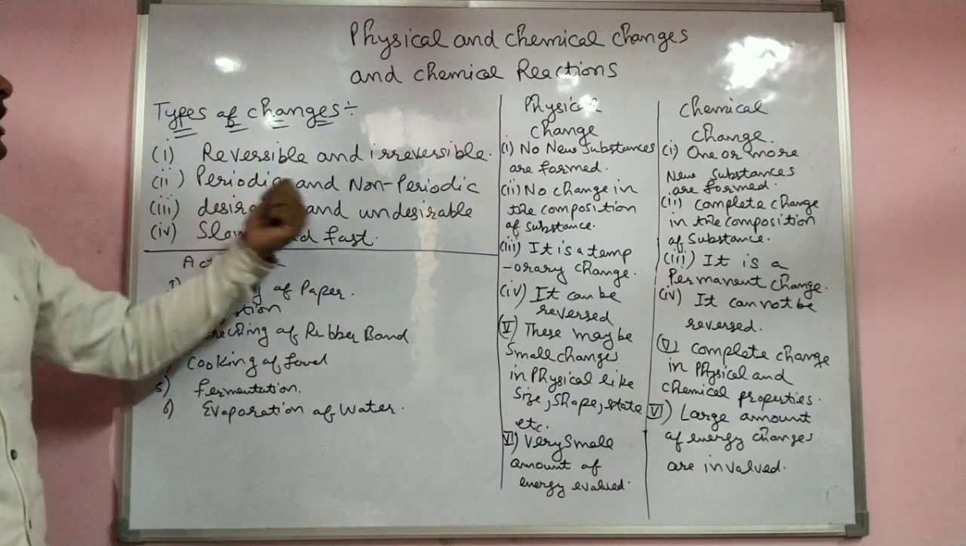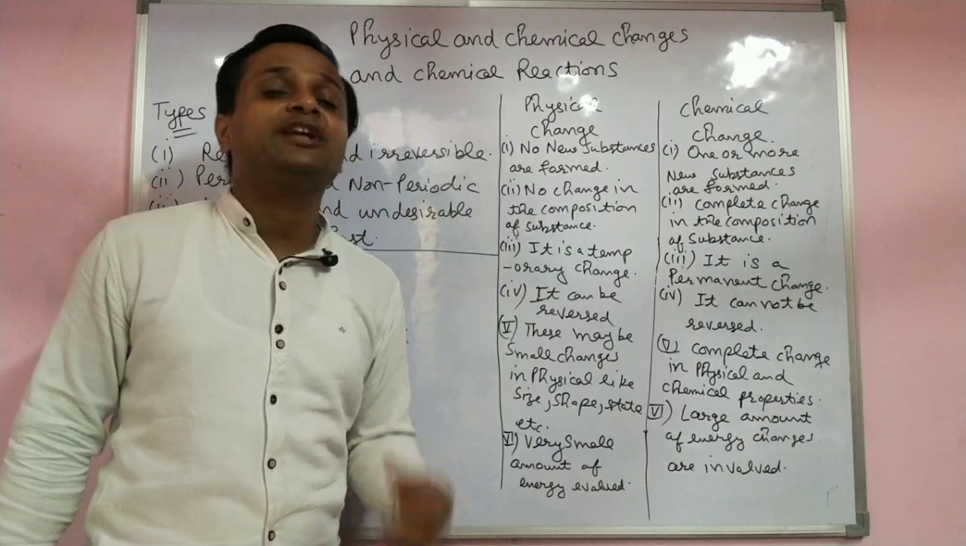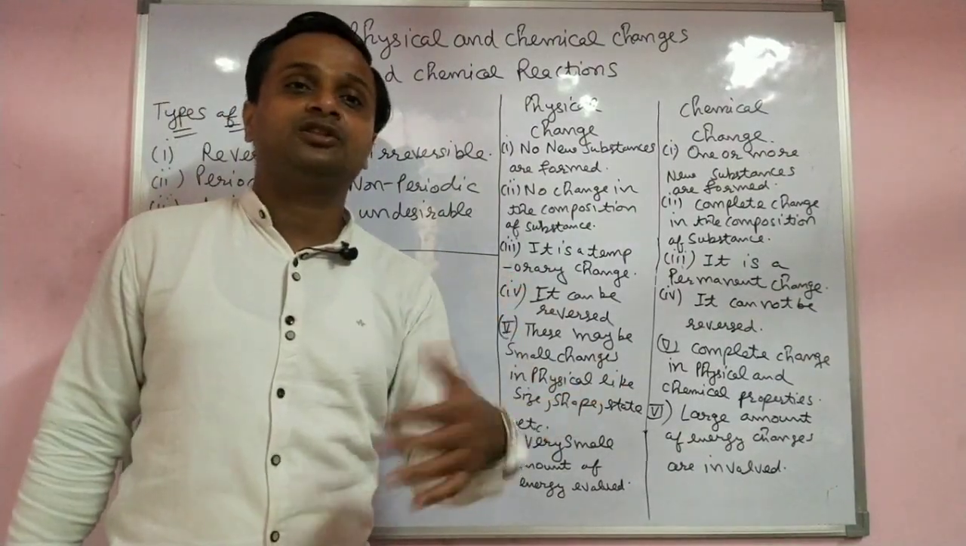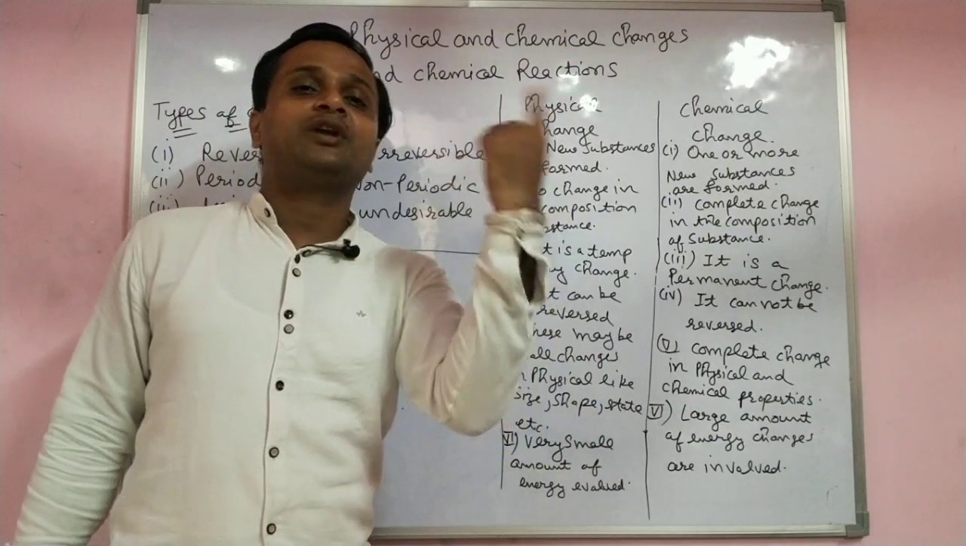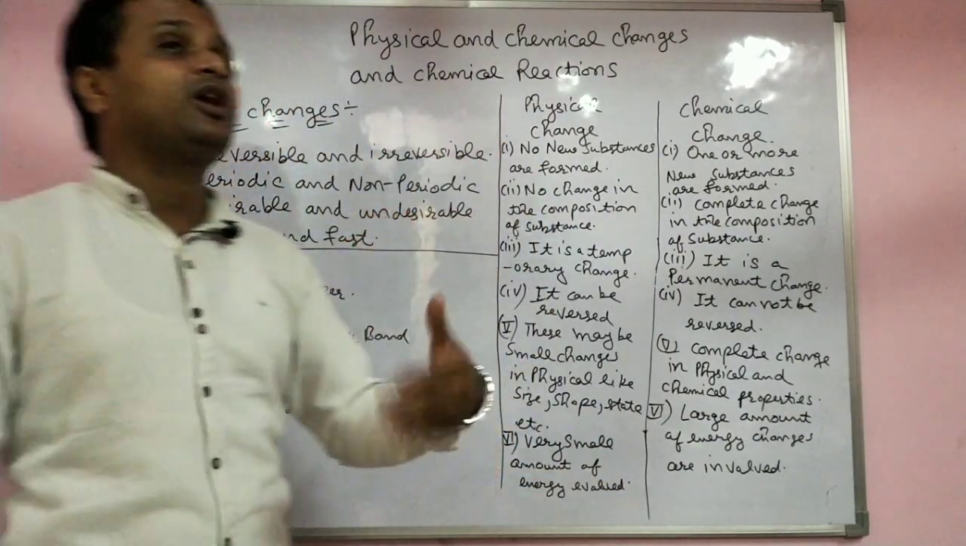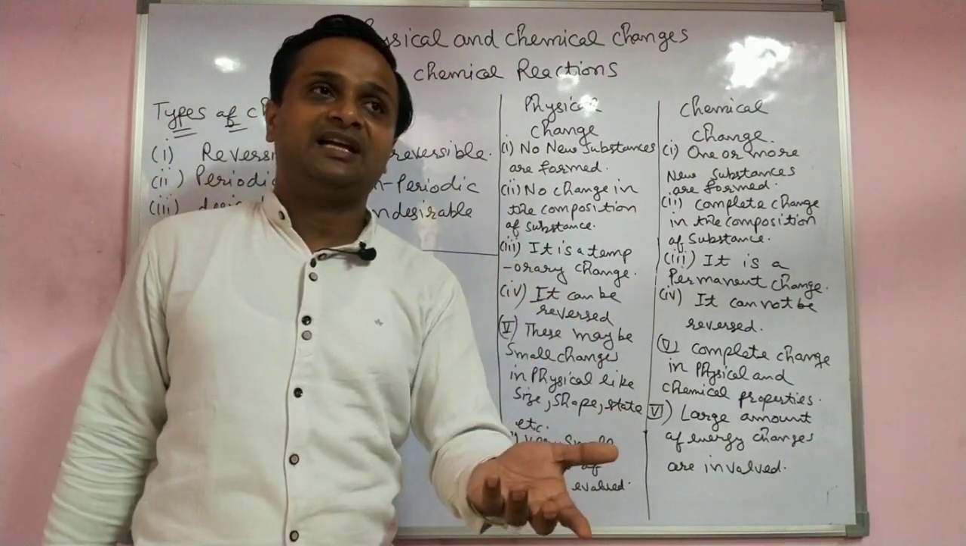Third, that is a periodic or non-periodic change. Period wise: seasons also come according to period. Earth rotating around the sun is also a periodic change. Periodic motion is there. Non-periodic is which is not period wise, any time that is possible. That's change.